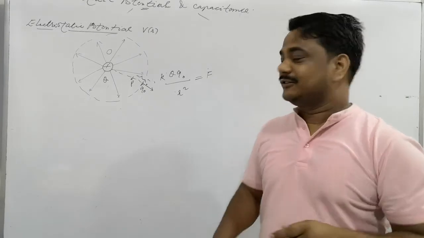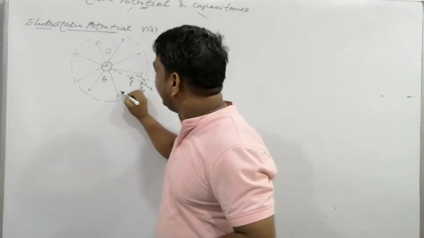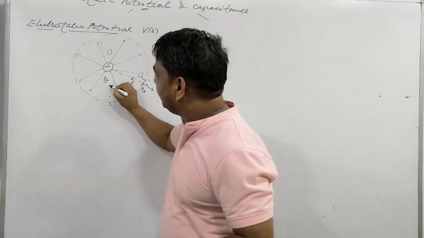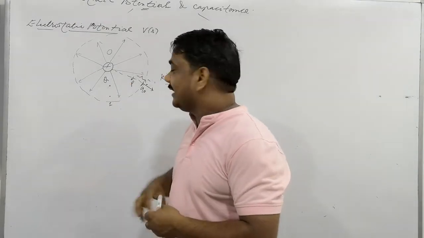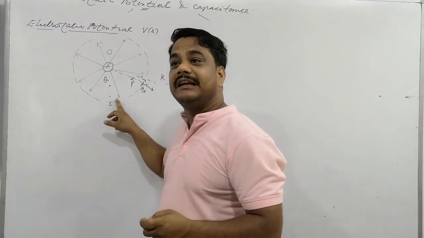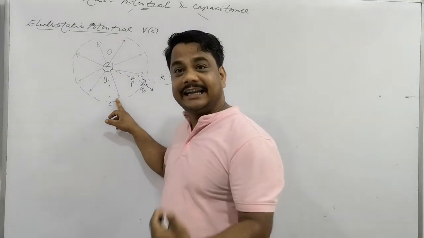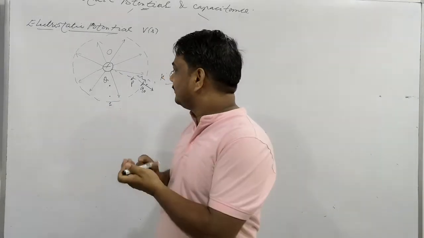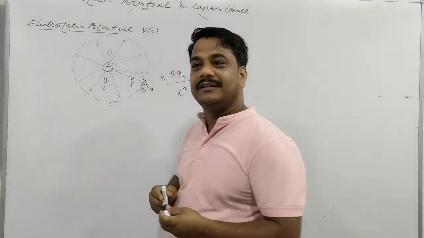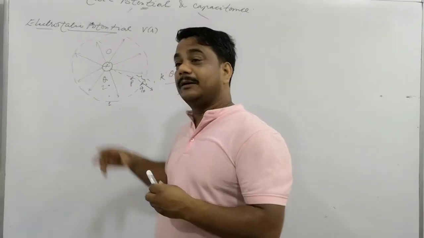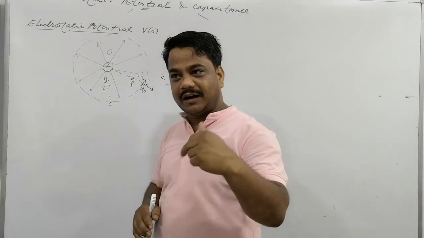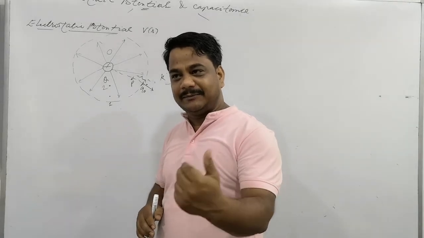Is that clear now? So tell me please, there are two points we are selecting, point 1 and point 2. At which point will the potential be greater or lower? At point 1 and 2, will the potential be the same or unequal?